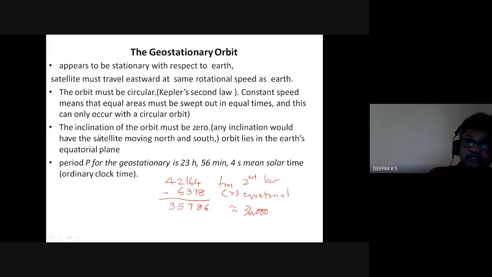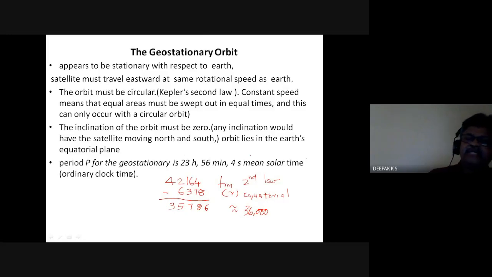And further, the inclination of the orbit must be zero. Any inclination would have the satellite moving relatively north and south. So the orbit should lie in the Earth's equatorial plane. This is the necessary condition. So it has to be circular, moving in the equatorial plane, for a geostationary orbit.